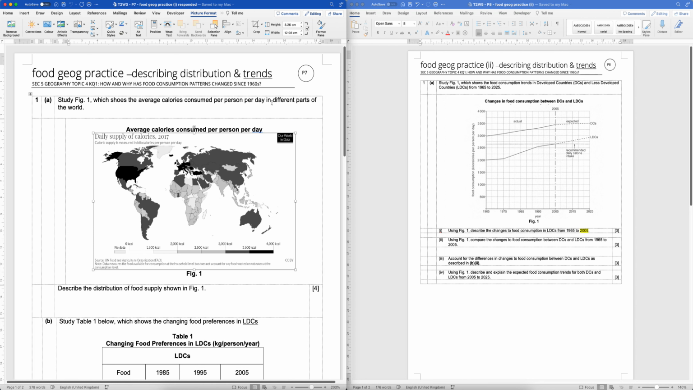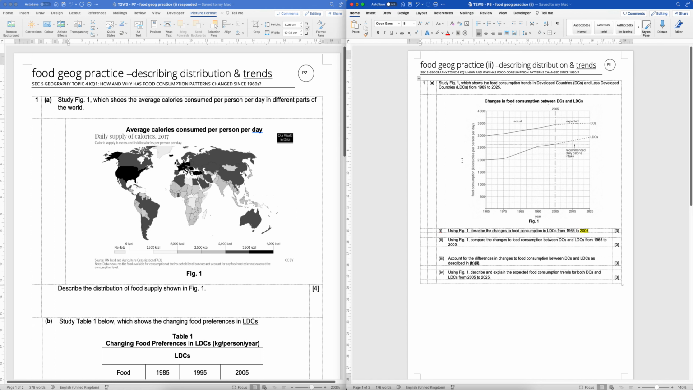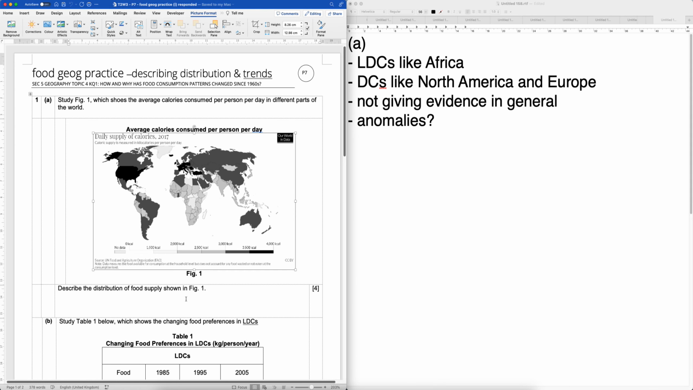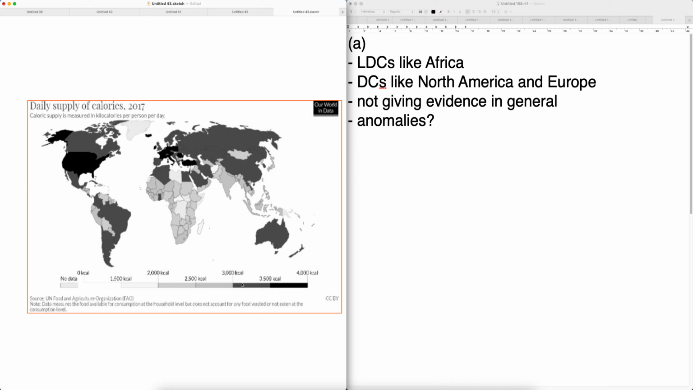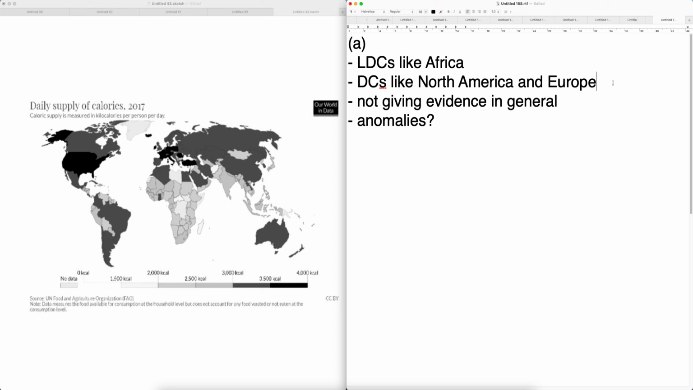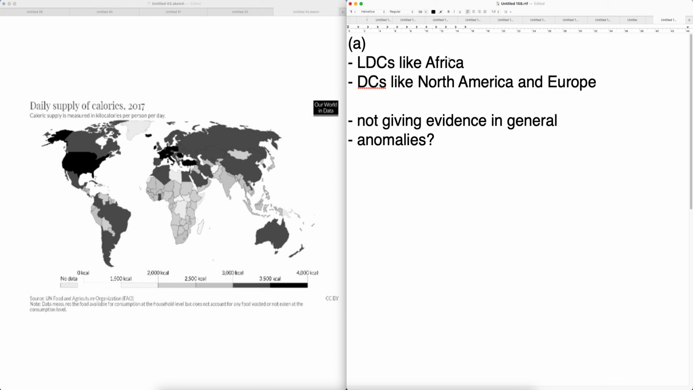Today we are looking at your Practice 7 corrections. Question 1a, you're asked to describe the distribution. Most of you are able to see some patterns, but there are a lot of inaccuracies that you all need to watch out for. Number 1, as geographers you should know, Africa, North America, Europe, they are continents.